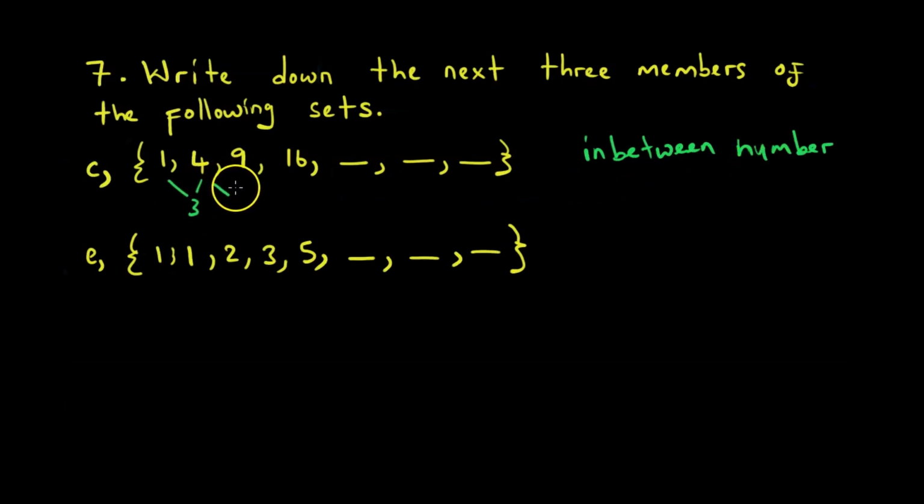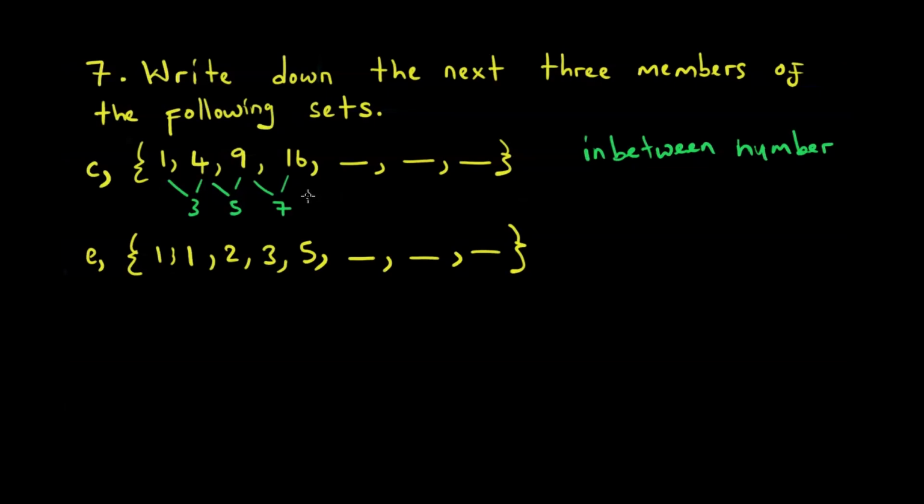We can come here, 9 minus 4 we get 5, and 4 plus 5 gives us 9. Again, 16 minus 9 we get 7, and 9 plus 7 gives us 16. So we have 3 in-between numbers. With those 3, we can determine what the relationship is between those numbers.